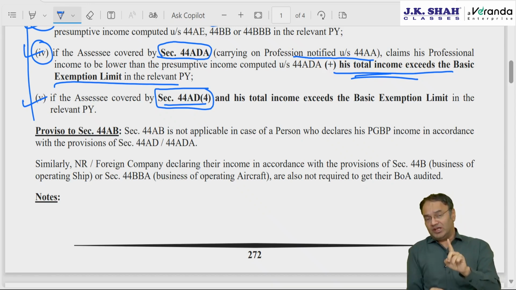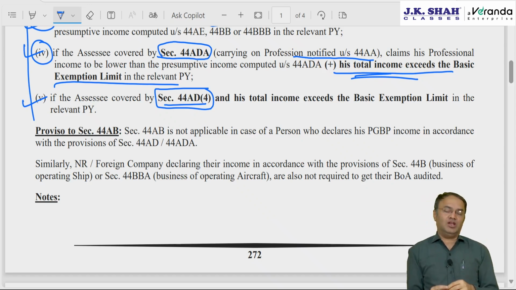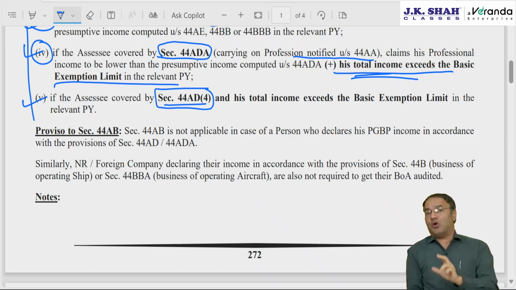In case he does not declare income as per 44AD in the next 5 years, then during those 5 years, once he does not declare as per 44AD, then the year in which he did not declare as per 44AD, for the next 5 years he will not be allowed to declare as per 44AD. He will have to declare actual income only in the IT return. And during that 5-year period, when he is not allowed to opt for 44AD, when he is blacklisted, when he is chucked out, there is a lockout applicable.